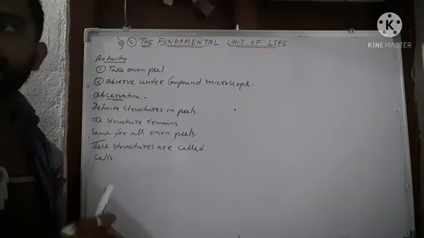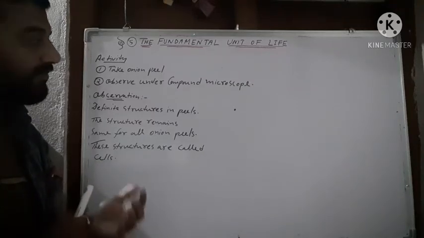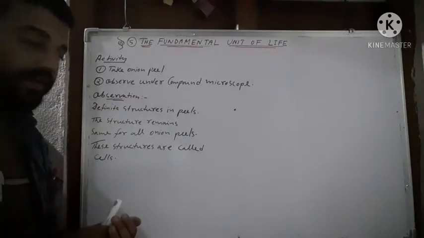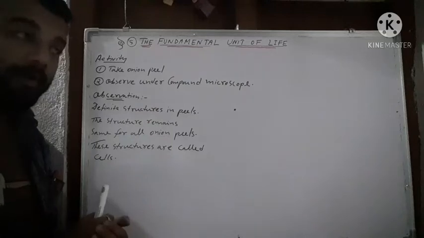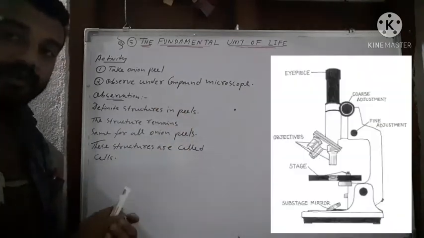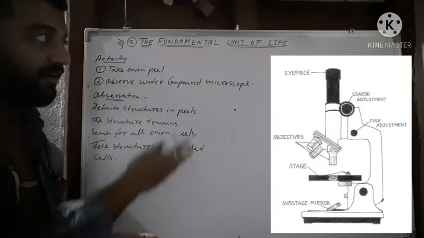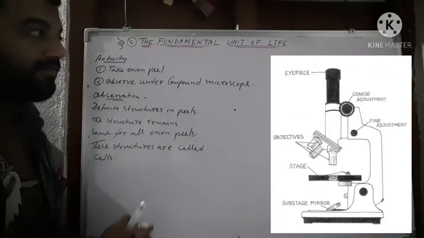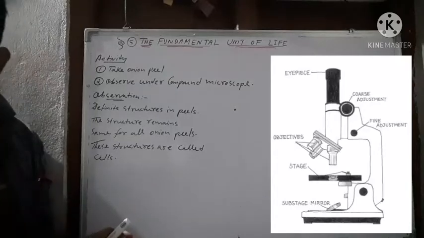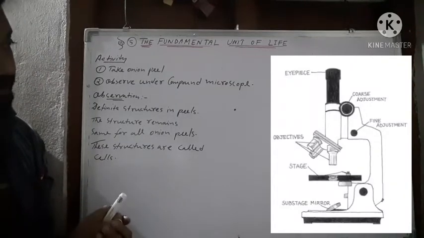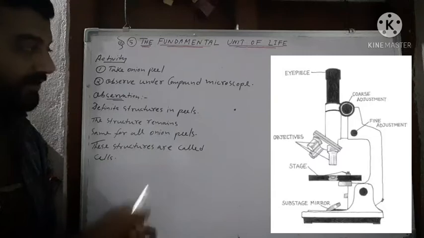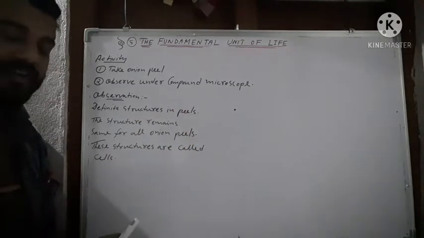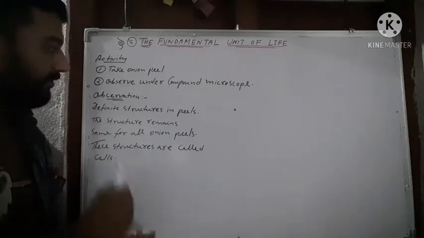Place the onion peel on a glass slide and observe it under a compound microscope. So what is a compound microscope? As you can see in the picture, it is the compound microscope. It consists of an eyepiece and an objective, and at the bottom you can see a mirror to reflect the light towards the image. This is the structure of a compound microscope.